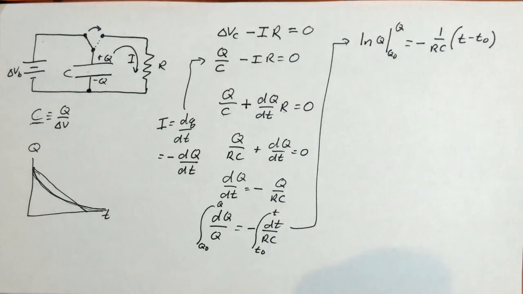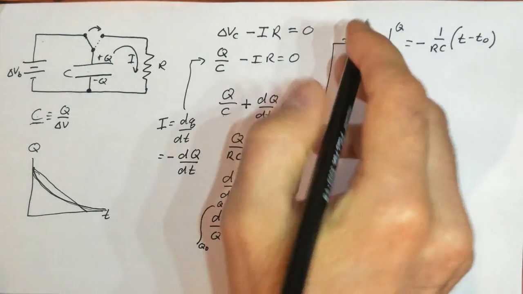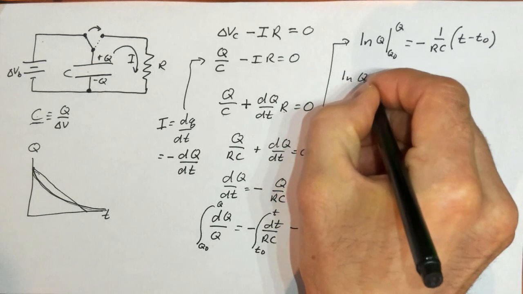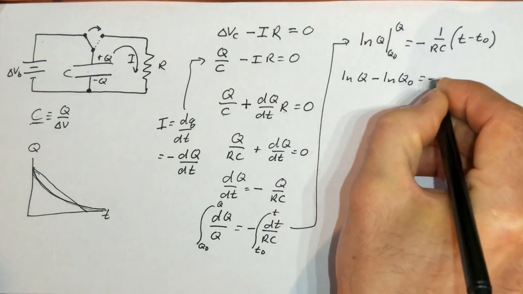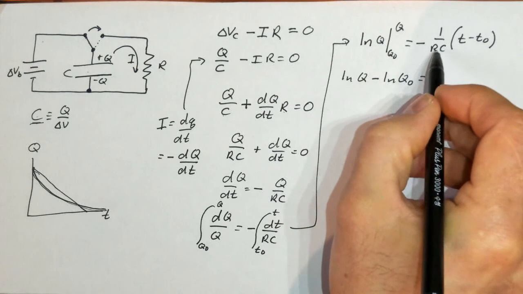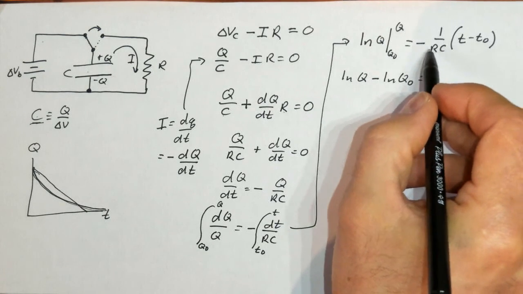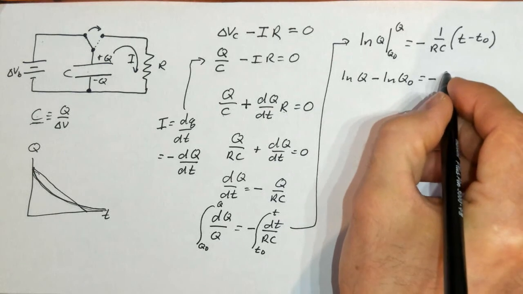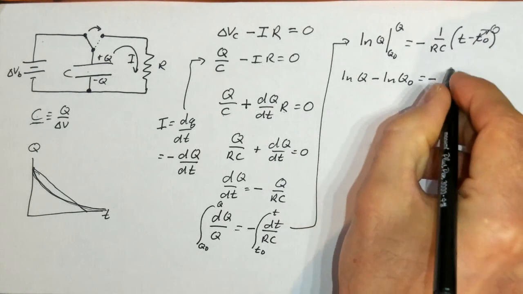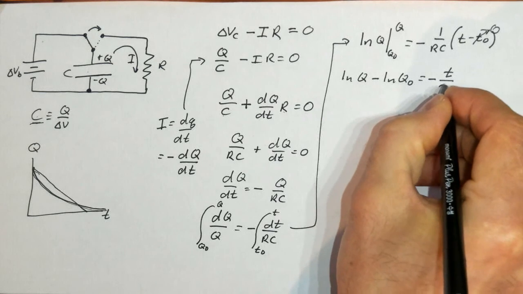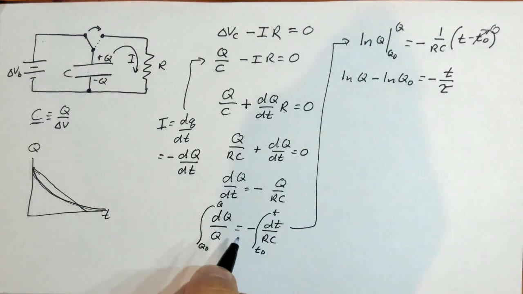Okay. All right, evaluating this at its endpoints, I get natural log of q minus the natural log of q0 equals negative, and I'm going to call this RC a different variable, and I'm going to let t0 equal 0. So I just end up with t over tau. It's called the time constant.